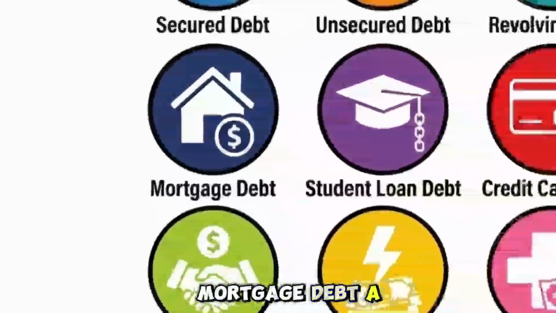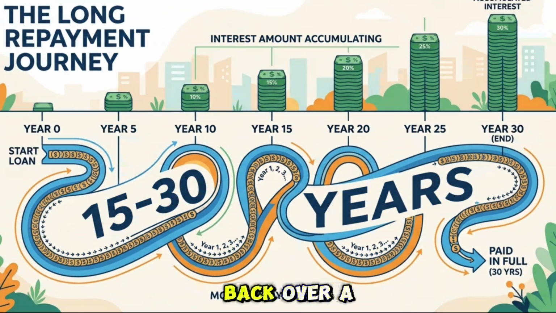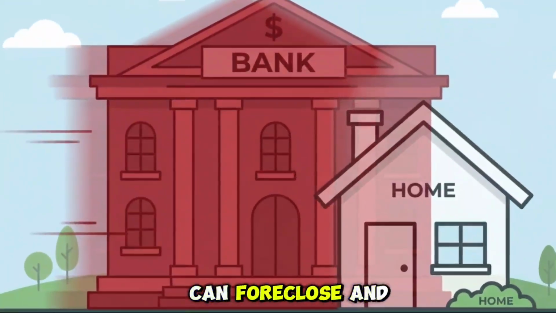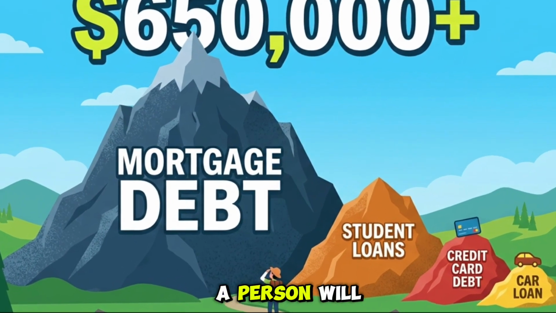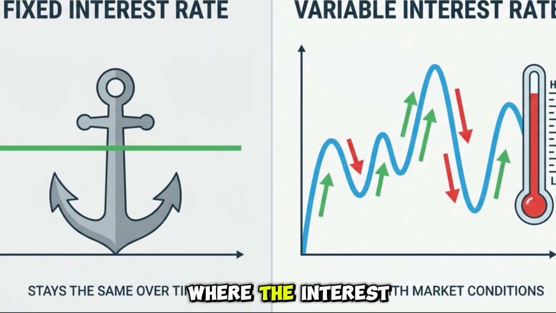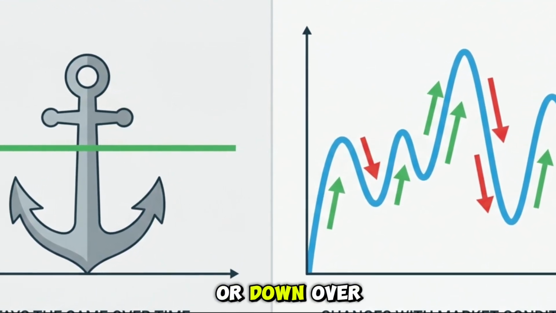Mortgage debt. A mortgage is a secured loan used specifically to purchase real estate. You pay it back over a long period, typically 15 to 30 years, with interest. Your home is the collateral, meaning the bank can foreclose and take your house if you stop paying. Mortgages are often the largest debt a person will ever carry in their lifetime. There are two main types: fixed-rate mortgages, where the interest rate never changes, and adjustable-rate mortgages, where the rate can go up or down over time.